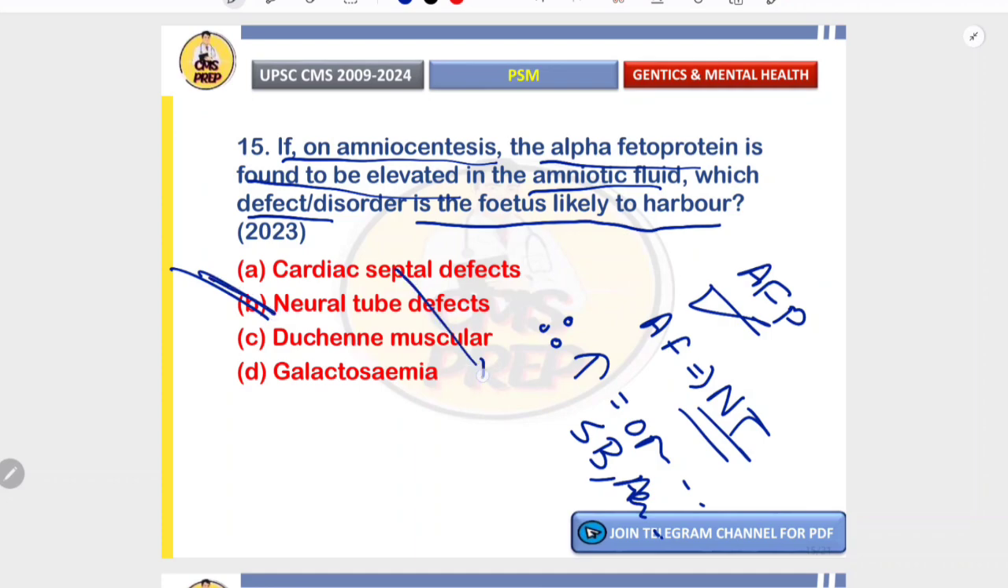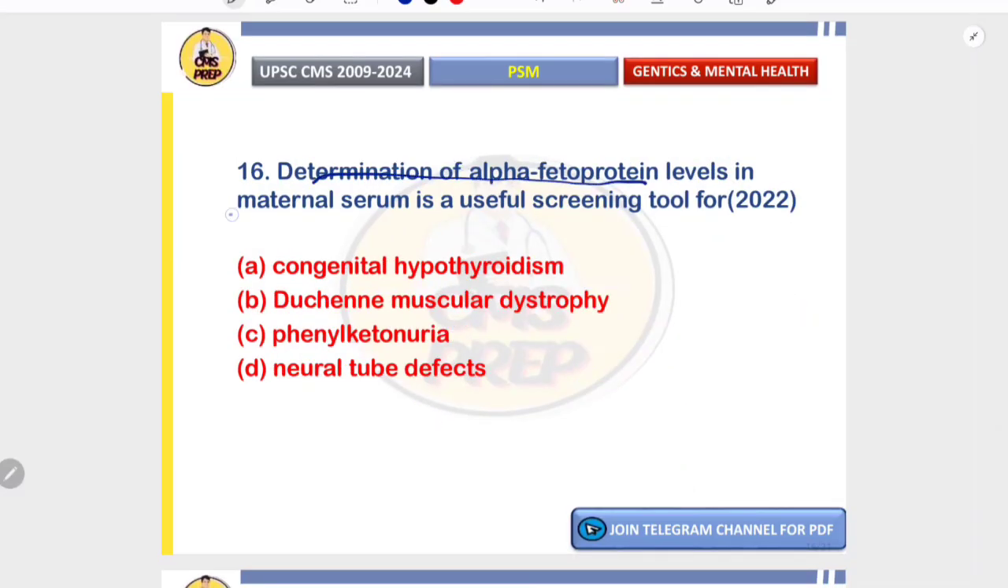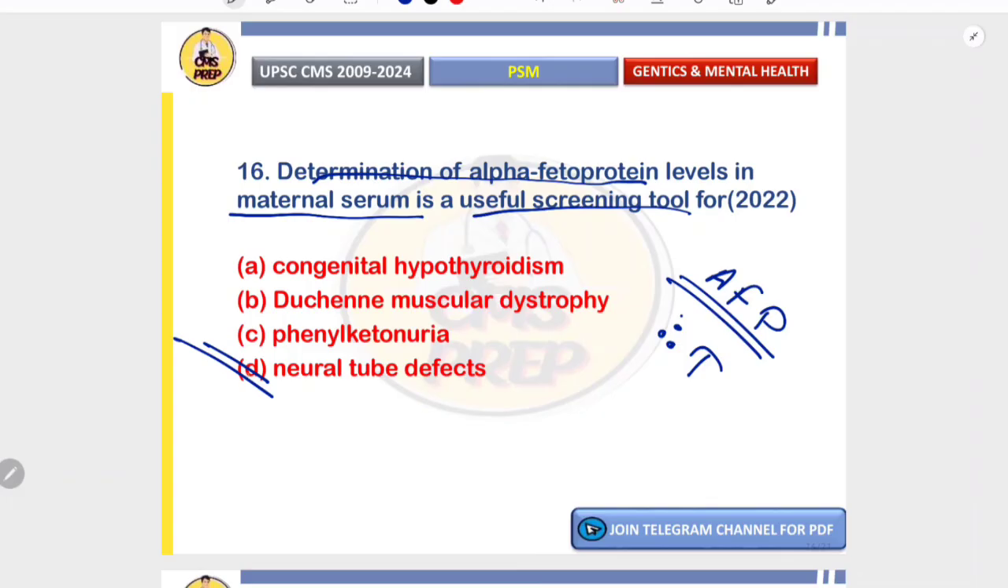In cardiac septal defects, there is no AFP leakage. Duchenne muscular dystrophy is genetic, it does not lead to raised AFP. And galactosemia is a postnatal metabolic disorder. So the correct option is B. Determination of alpha fetoprotein levels in maternal serum is a useful screening tool for, as discussed earlier, alpha fetoprotein is produced by the liver, and if there is a neural tube defect, it leaks into the amniotic fluid, therefore its amount is raised. Therefore it is a useful screening tool for detecting neural tube defects.